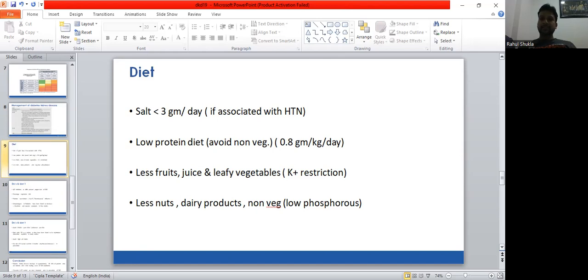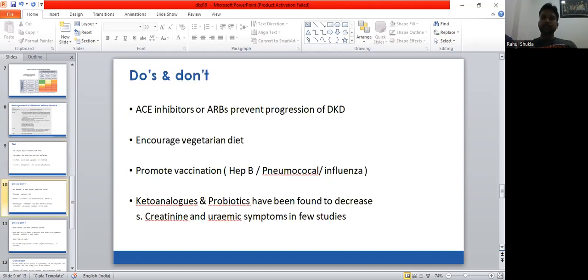As we know, as the GFR decreases, there is high risk of hyperkalemia. So fruit juices and leafy vegetables should be avoided. Similarly, many dry fruits contain high potassium, so they should also be minimized. Dairy products and non-vegetarian foods are rich in phosphorus, so they should better be avoided.